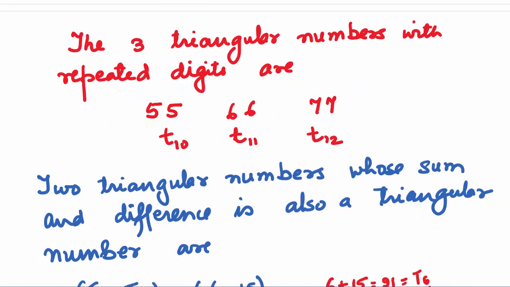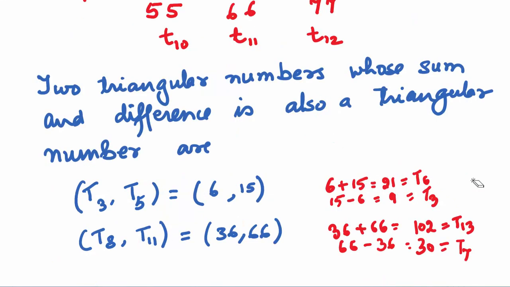The three triangular numbers with repeated digits are 55, 66 and 77. They are consecutive triangular numbers T10, T11 and T12. Two triangular numbers whose sum and difference are also triangular numbers are T3, T5 and T8, T11. As we know, T3 is 6, T5 is 15. If we sum up 6 and 15, we get 21, which is T6. If we subtract 15 and 6, we get 9, which is T3. So sum and difference of T3 and T5 again gives us triangular numbers.